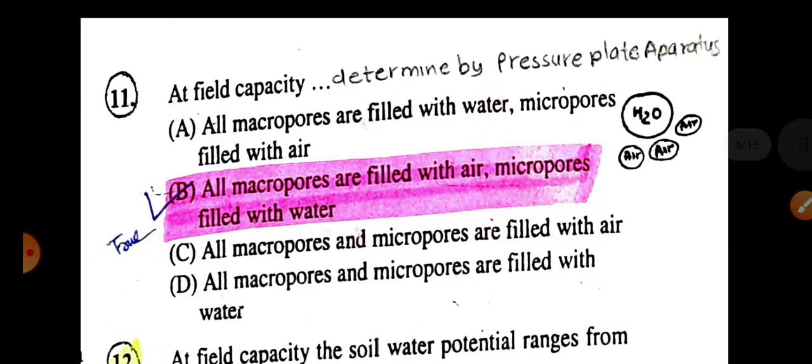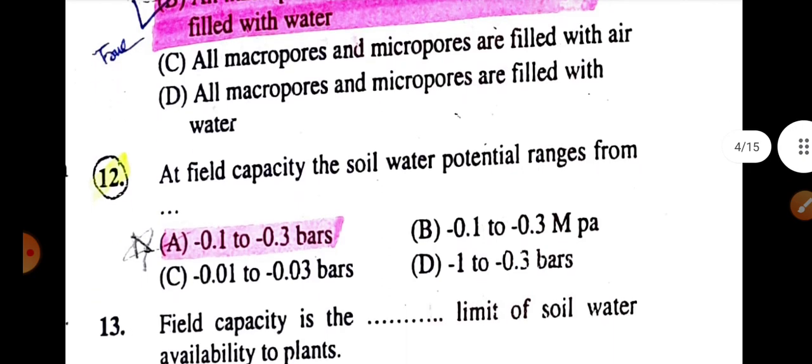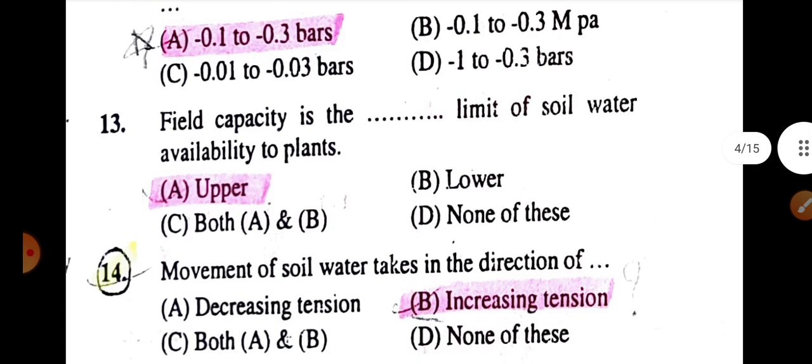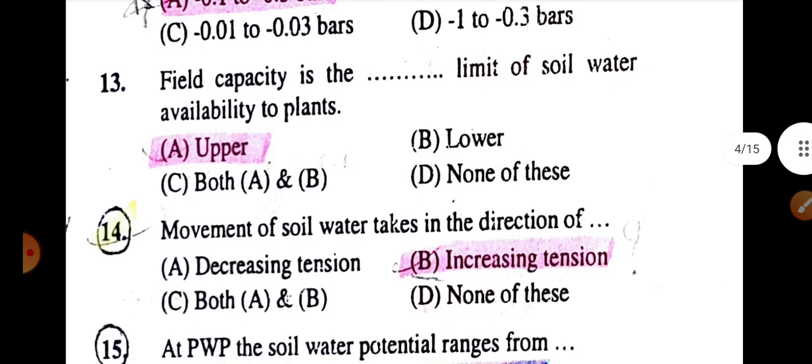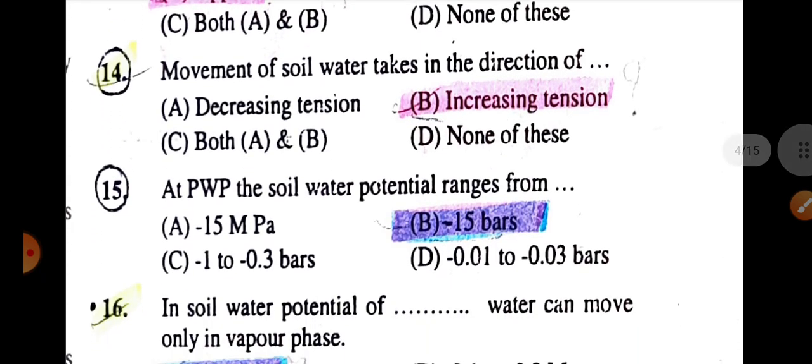Field capacity is determined by pressure plate apparatus. At field capacity, all macropores are filled with air and micropores are filled with water. At field capacity, the soil water potential ranges from -0.1 to -0.3 bars. Field capacity is the upper limit of the soil water available to plant. The movement of soil water takes place in the direction of increasing tension.